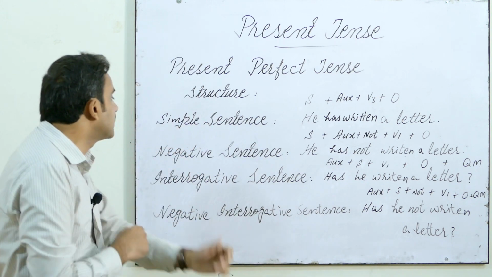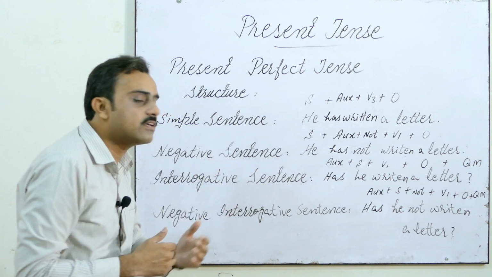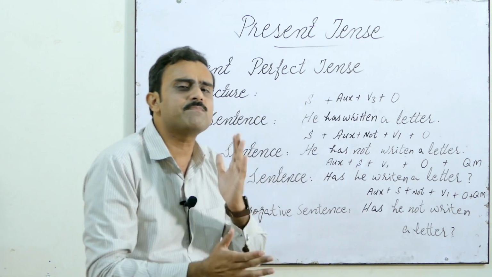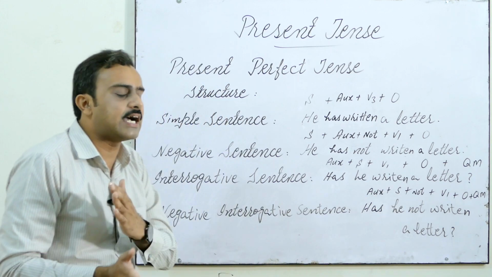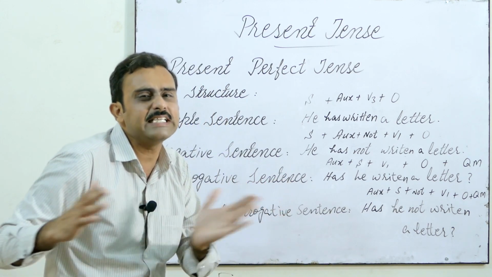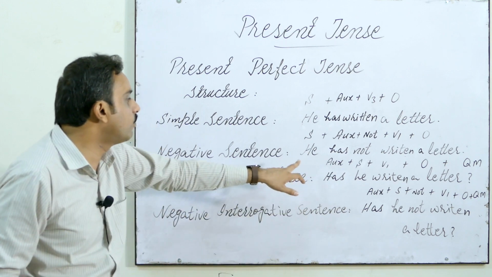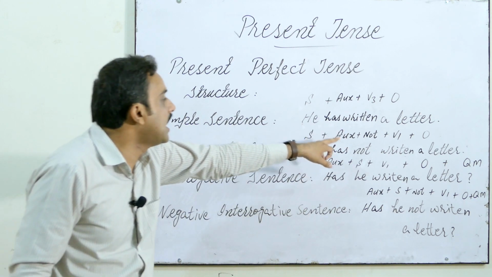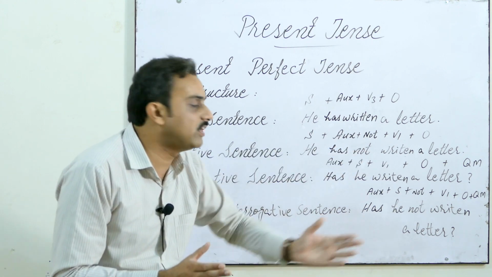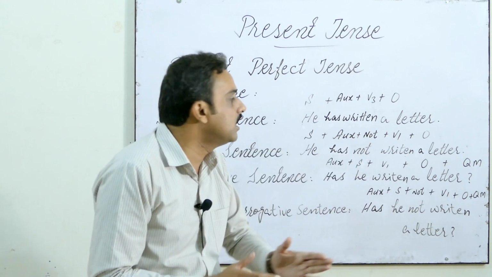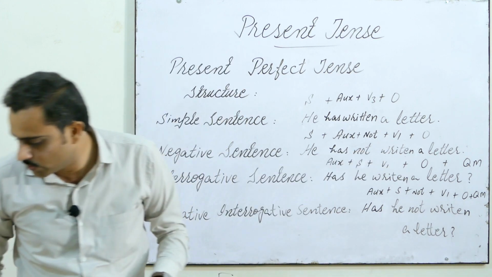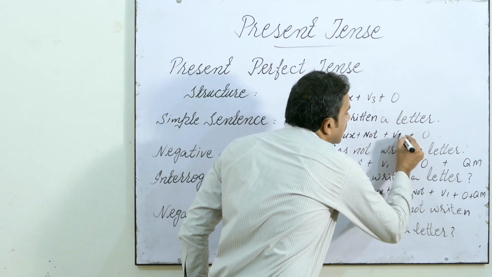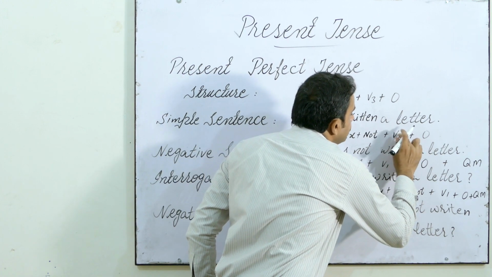Then we discussed the present perfect tense negative sentences. Again the same structure, and I'm using the same examples for you guys to make things easier for you. So we do what? We use the subject and auxiliary, and then we add negation, means not, and then again we use the V3.